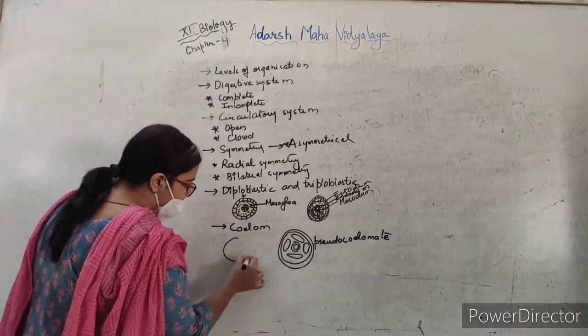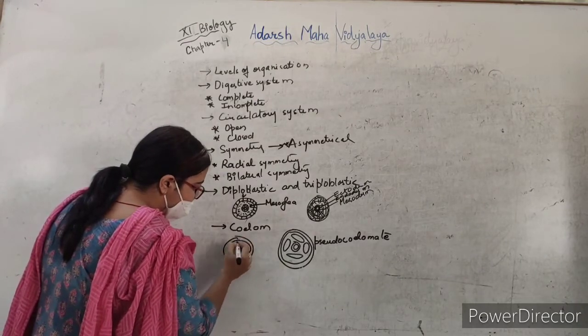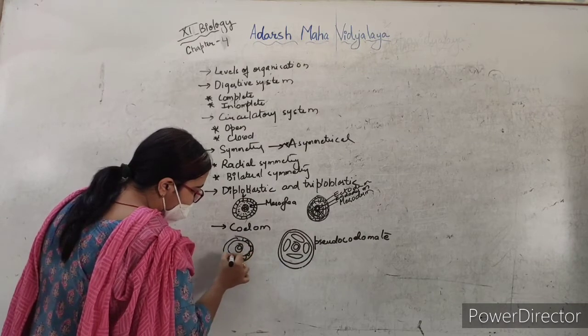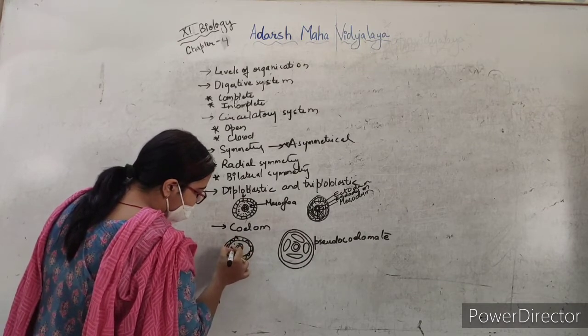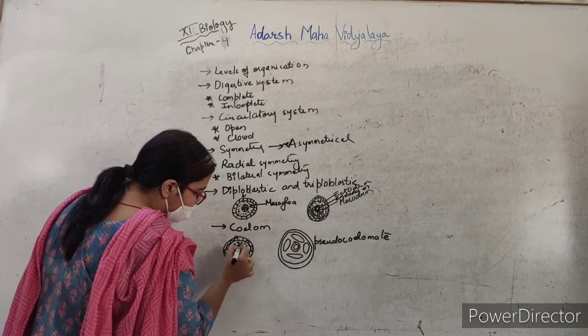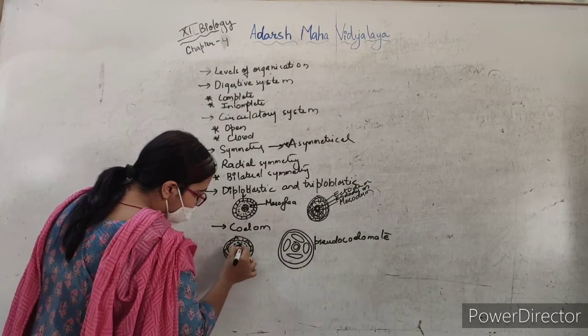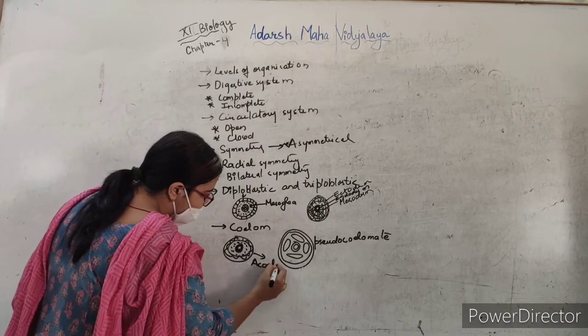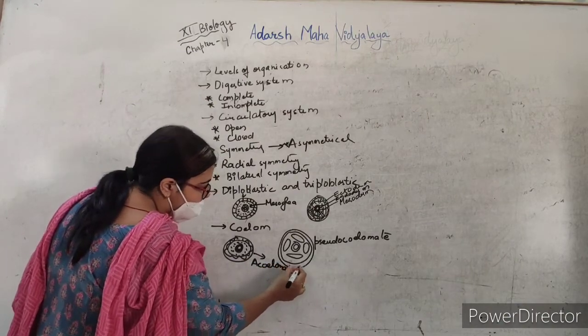Acoelomate will not have any cavity. All of the layers will be there and no cavity will be present. These are the acoelomate animals.